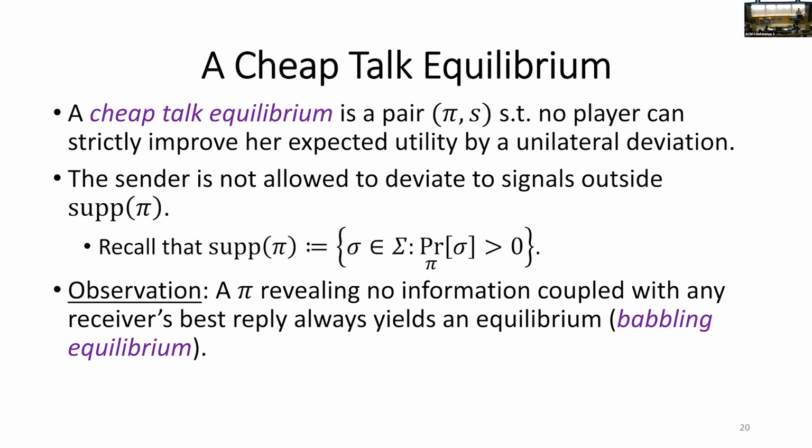So a simple example of a cheap-talk equilibrium is called the babbling equilibrium, and it's just obtained from the sender revealing absolutely no information, and the receiver playing any best response. It can be a single action or a mixture of actions. So it's easy to check that when the sender reveals no information and the receiver best responds, this is an equilibrium. But of course, it's interesting whether there is something better the sender can do.